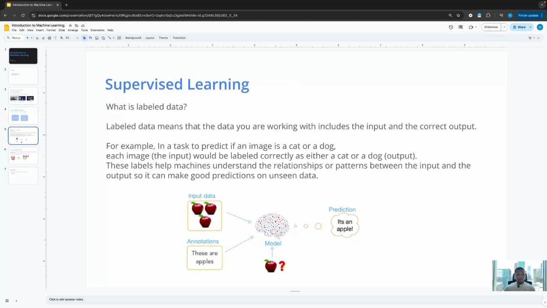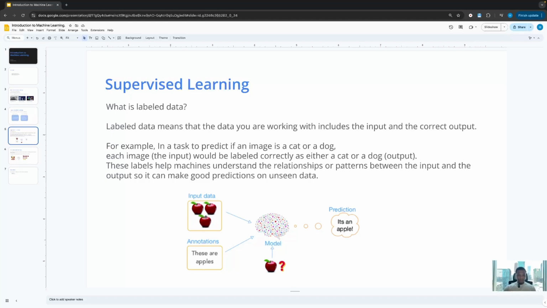Supervised learning. What is labeled data? Labeled data means that the data you are working with includes the inputs and the correct outputs. For example, in a task to predict if an image is a cat or a dog, each image, which is the input, would be labeled correctly as either a cat or a dog, which is the output. These labels help the machines to understand the relationships or the patterns between the input and the outputs so it can make good predictions.